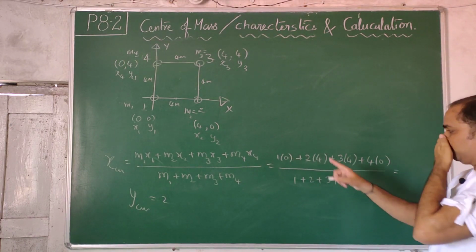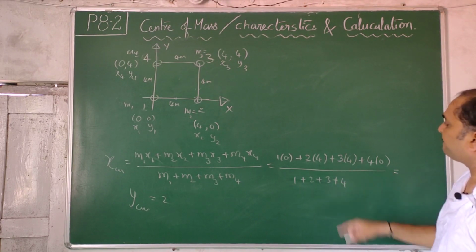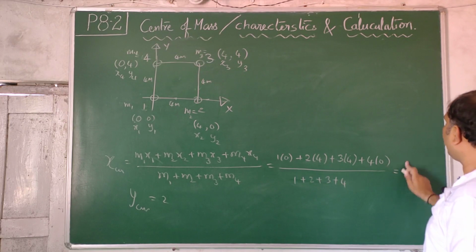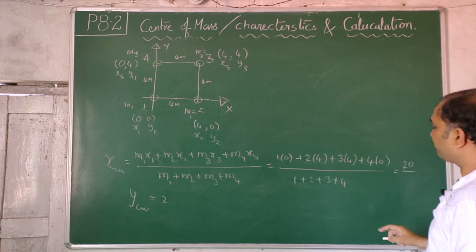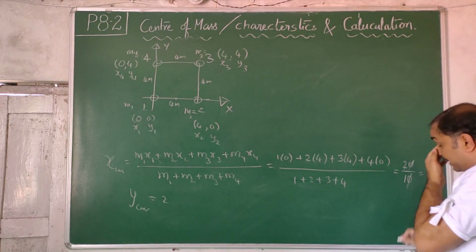This is 0, this is 0, 2 4s are 8, 3 4s are 12, 8 plus 12, 20, by 10, it's coming 2, again it's coming 2.